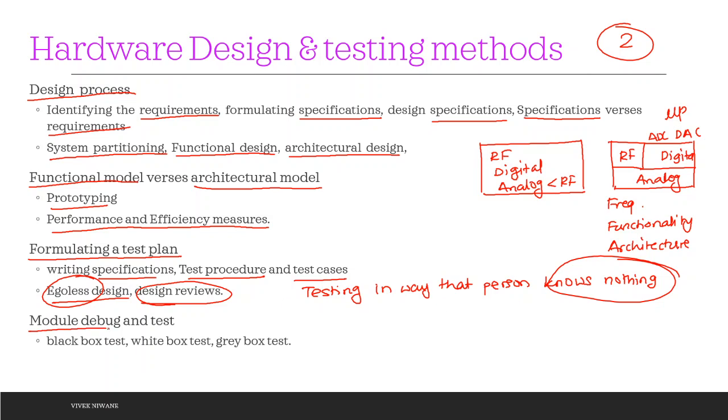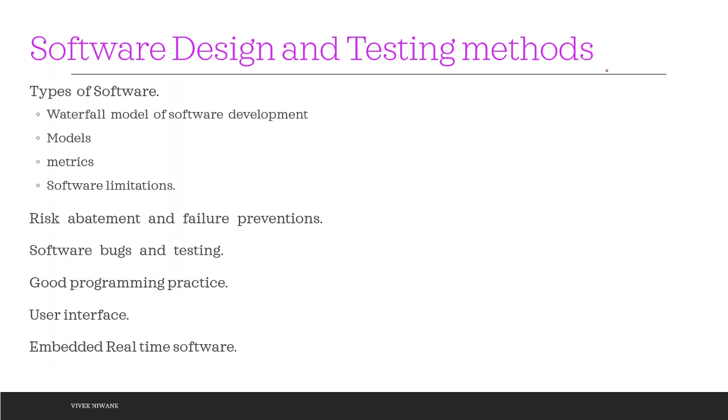Then module debug and test. There are different methodologies: black box test, white box test, and gray box test. And there is a small difference between the three. We are going to look into that. Then the third one, software design and testing methods. There are different types of software development. Out of that we are going to see the waterfall model. Then what are different metrics to evaluate the software development, and what are different limitations for the software.